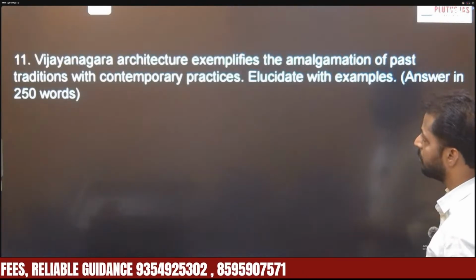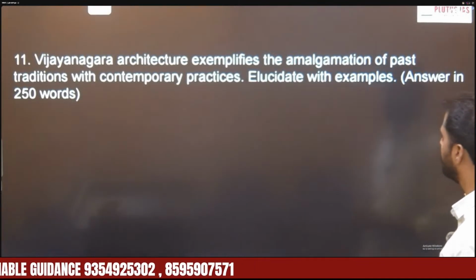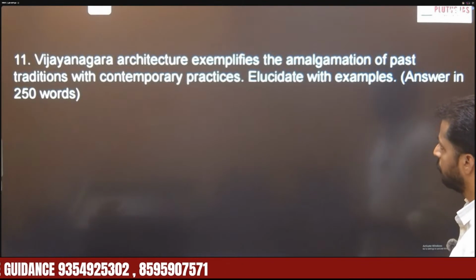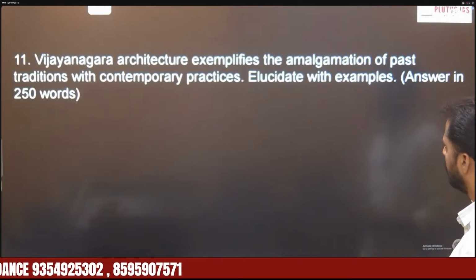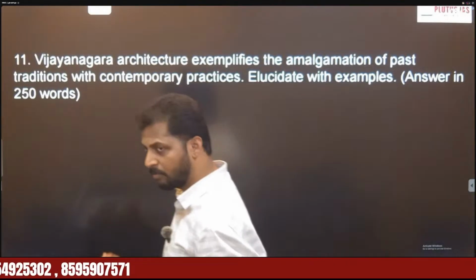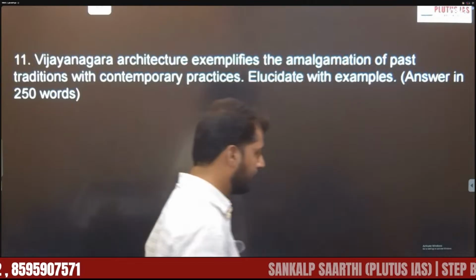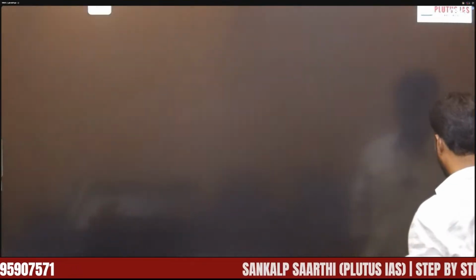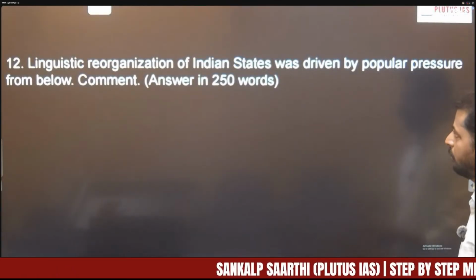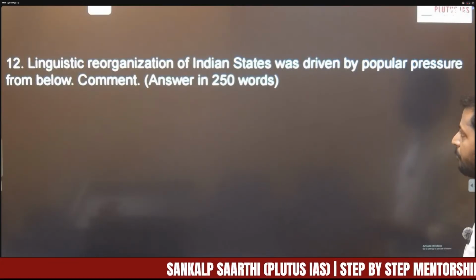Next, coming to 15 markers. The 11th question is, Vijayanagara architecture exemplifies the amalgamation of past traditions with contemporary practices. Elucidate with examples. This comes under the medieval section, but specifically relates to the art and culture part. Coming to the next question, linguistic reorganization of Indian states was driven by popular pressure from below.